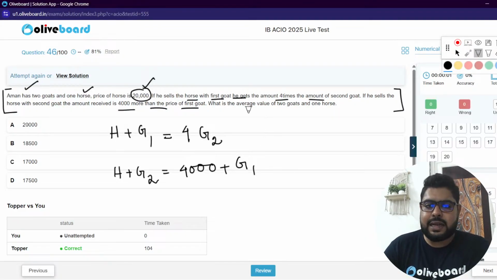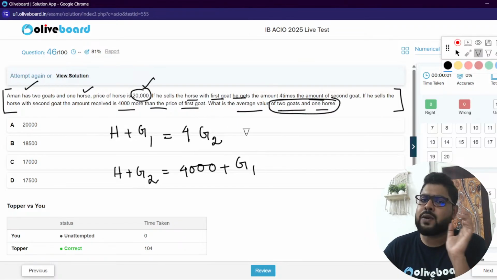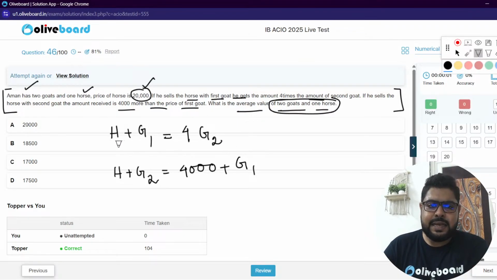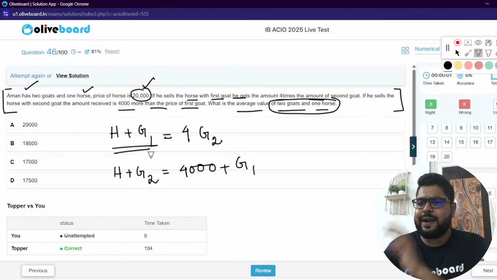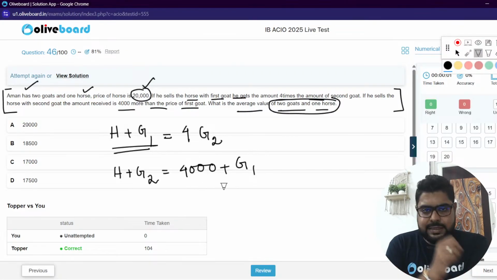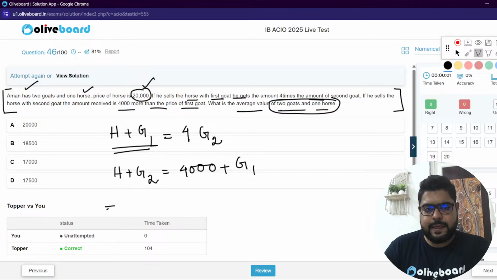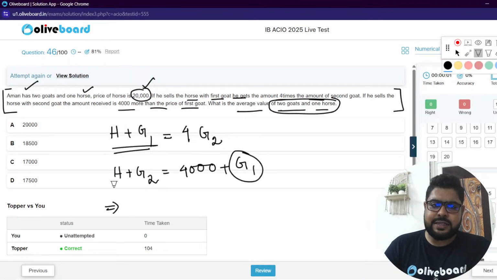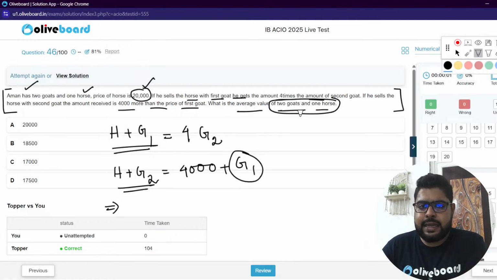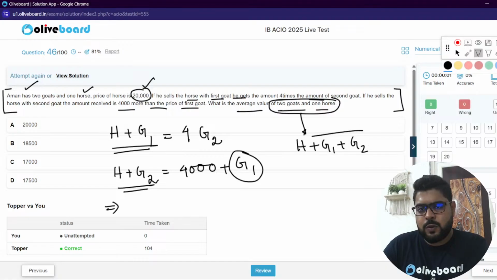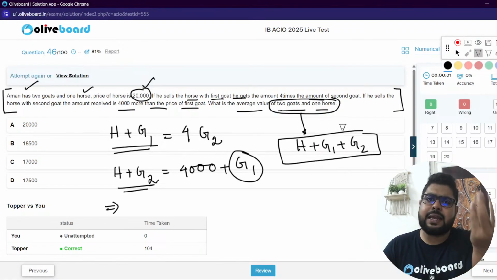Sir, they're asking the average value of all these. So I need to calculate. Sir, do one thing, put any value for G1 or H. I need H plus G1 plus G2, because if I get the sum and divide by 3, I'll get the average.